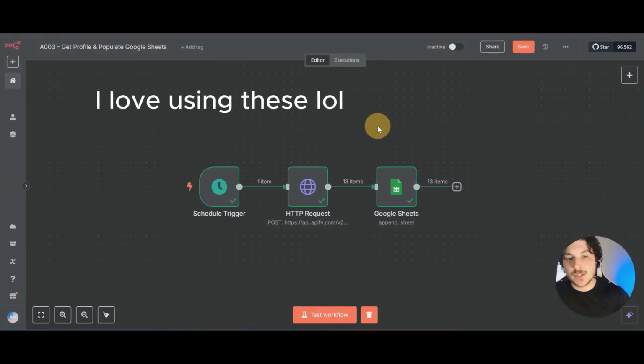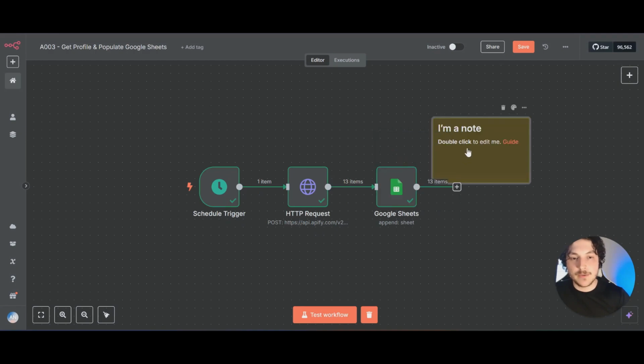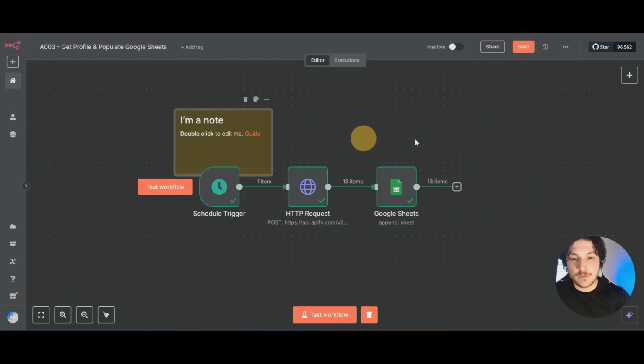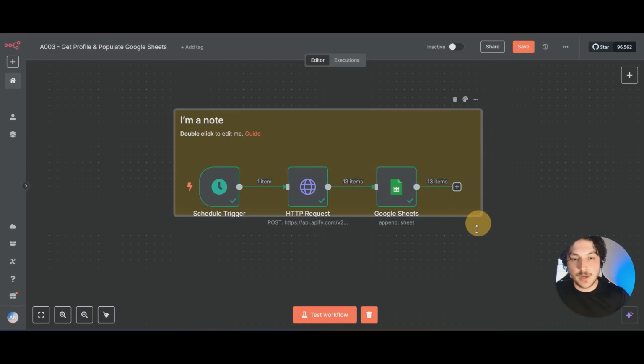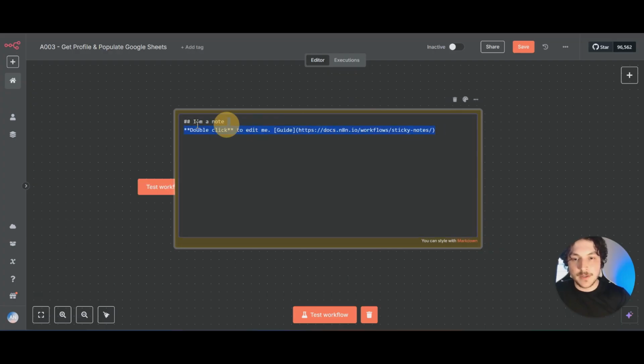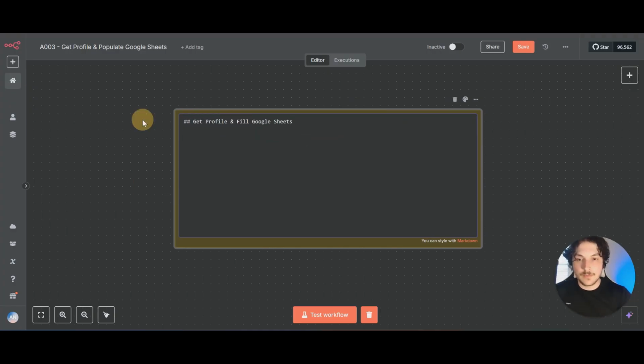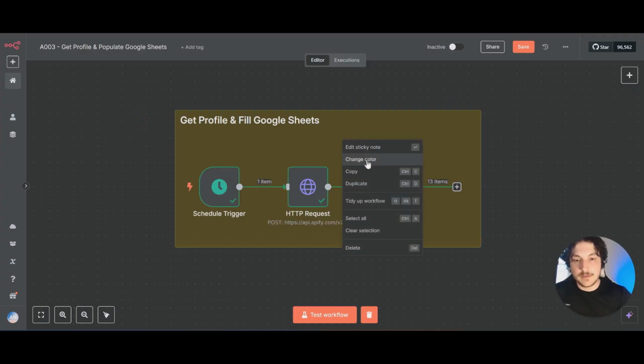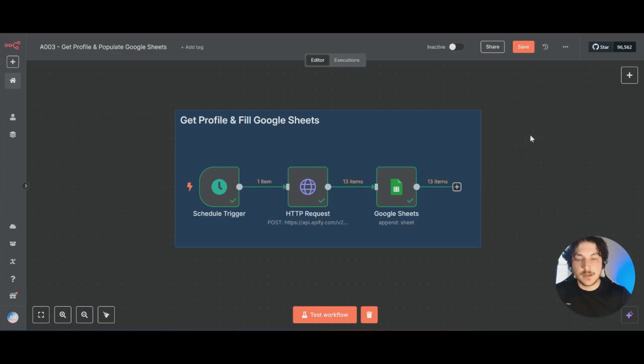Quick tip, if you want to organize your workflows, you can right click and then add a sticky note, and you can just drag this over, make it as big as you want. And then if you double click, you can delete this and type whatever you want. And then if you right click again, you could change the color, and step 1 is now completely done.